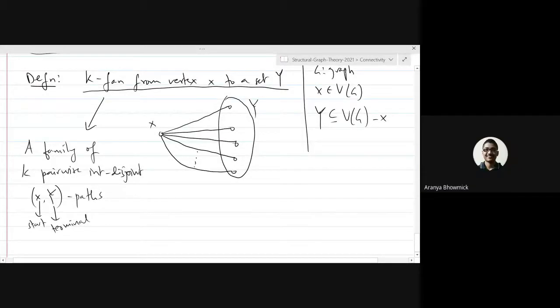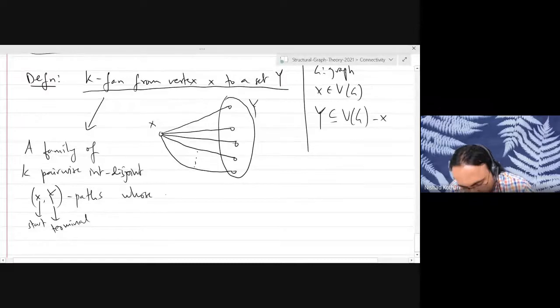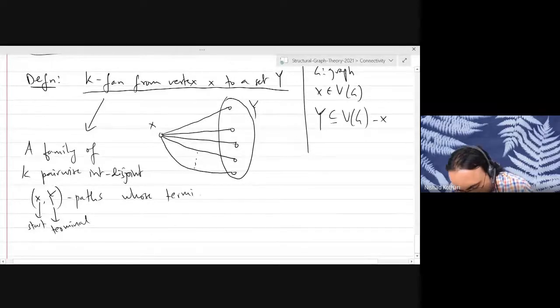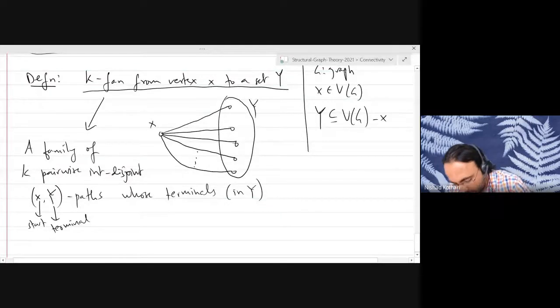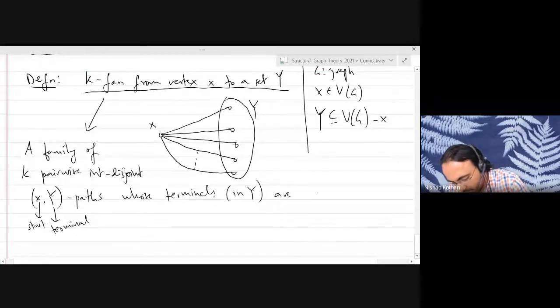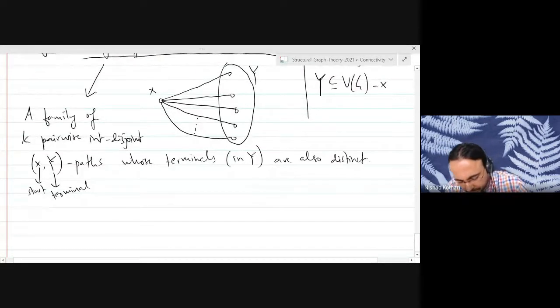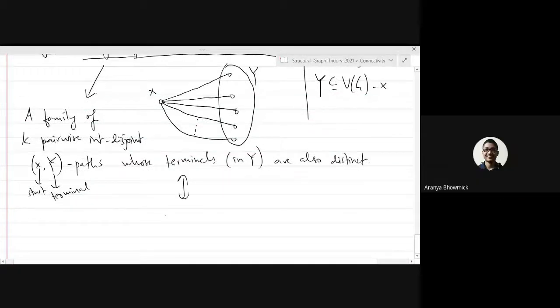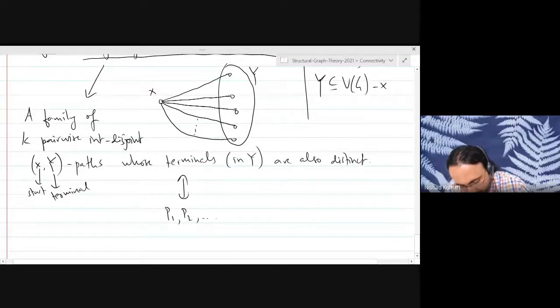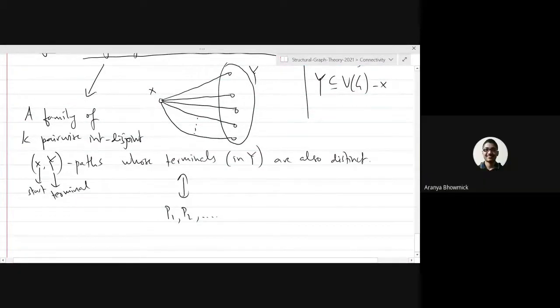All the terminal vertices must be distinct, so the terminals in the set Y are also distinct. So the size of Y should be greater than or equal to k if a k-fan exists.